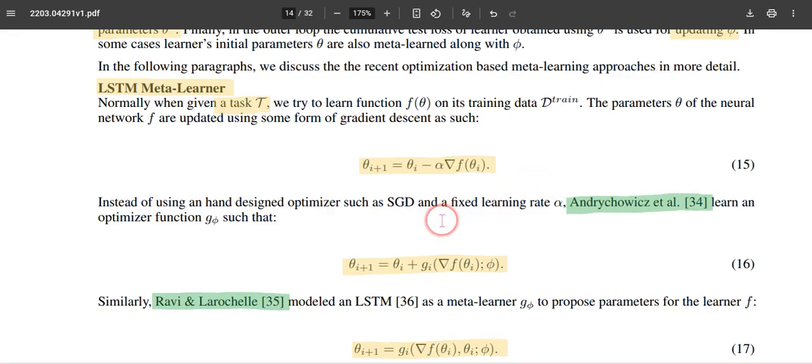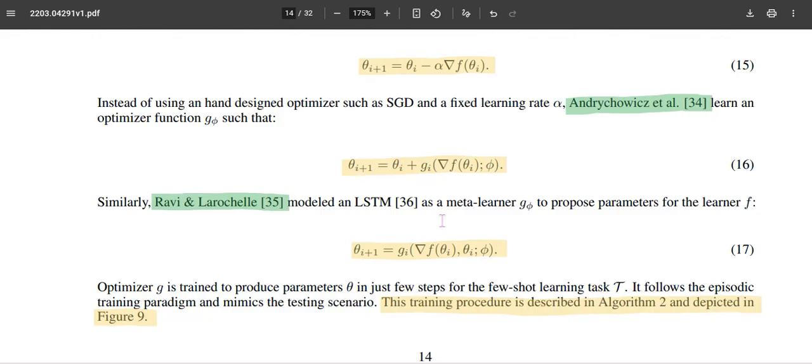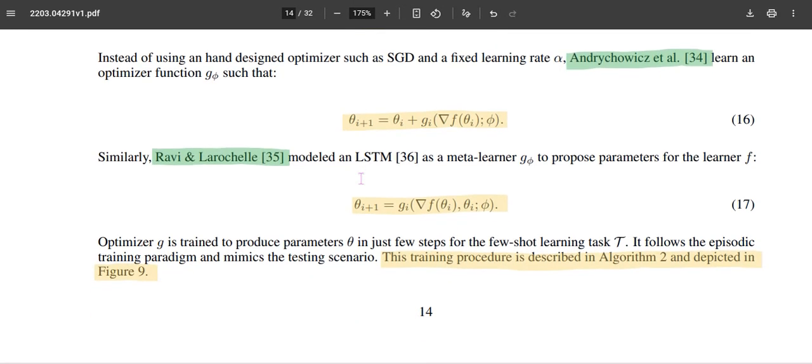But using optimization-based meta-learning, we have a distribution of tasks during the training time, where we try to fit the optimization model called G, which has a parameter phi, and the update from the output of that G will be helpful to update the inner parameter, which is the primary parameter theta i, in each episode from i equal to 1 to the number of episodes, like M or N episodes. The number of episodes can be very large or very small depending upon how we have set up the architectures.